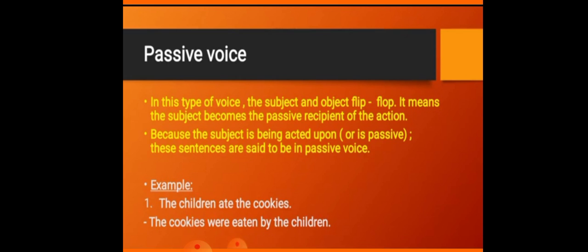Ate is the second form. So beta, wherever second form is used, we use was/were verb plus past participle, third form. है ना बेटा? तो cookies are more in number, so we are going to use the plural verb with it, and eat, ate, eaten. Third form is eaten. We are going to add by because it is the doer of the action, by the children.